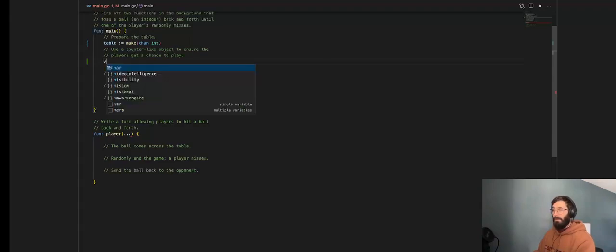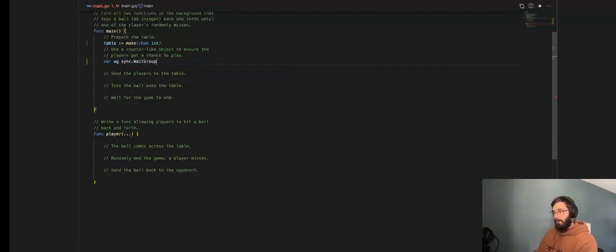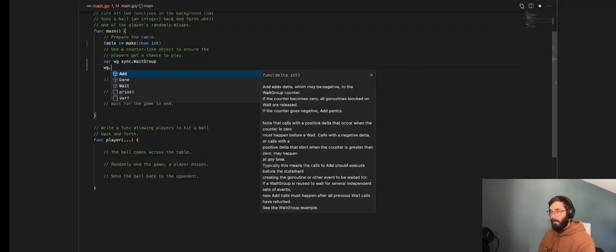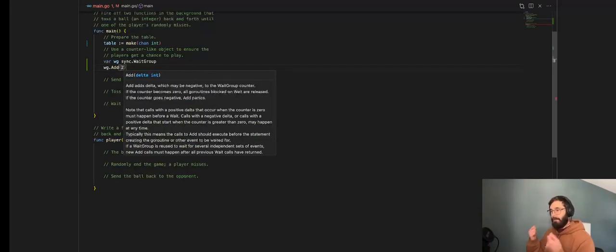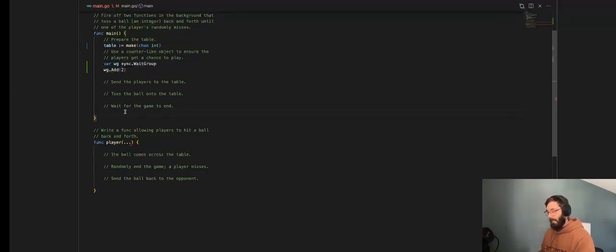Counter-like object. Well, this is a semaphore. And since there are two players, I'm going to go ahead and add two. This is kind of like a stack, right? So down at the bottom here, it says wait for the game to end. Well, this essentially will block until we've removed the two that we added here to the stack.